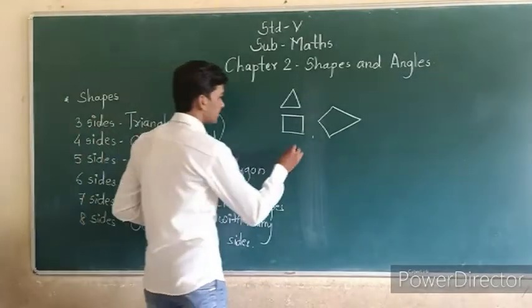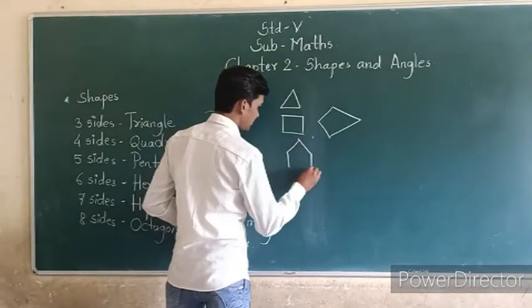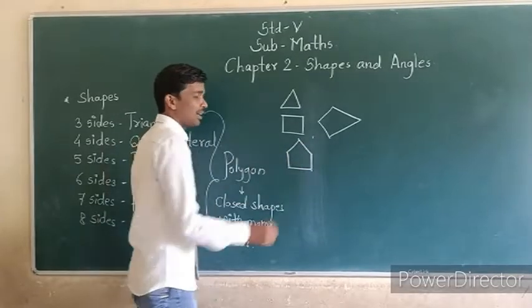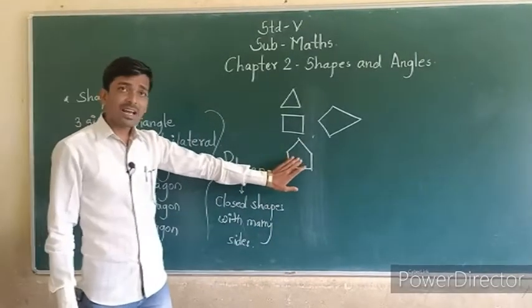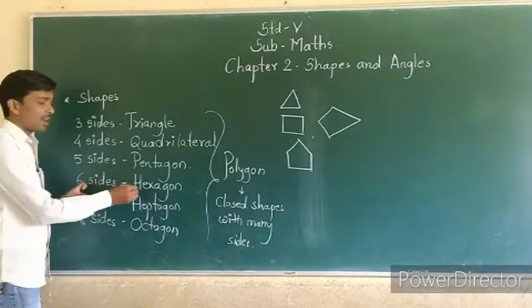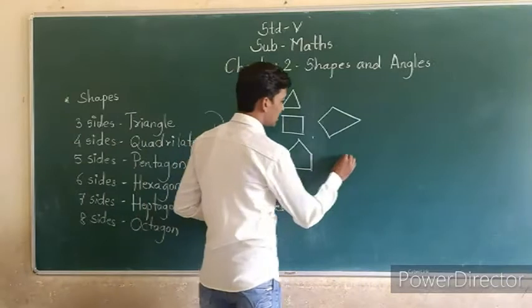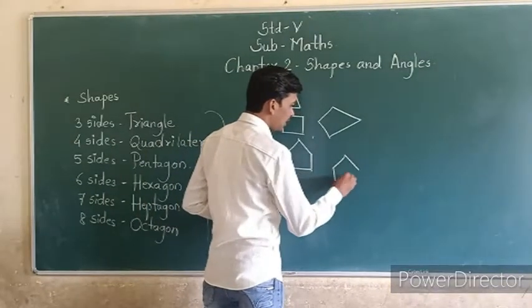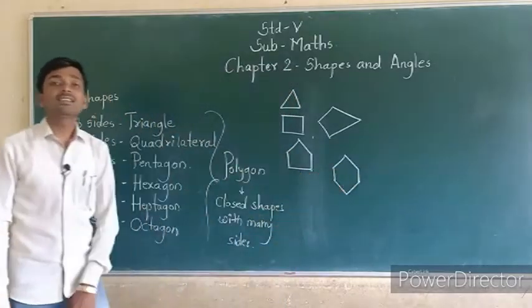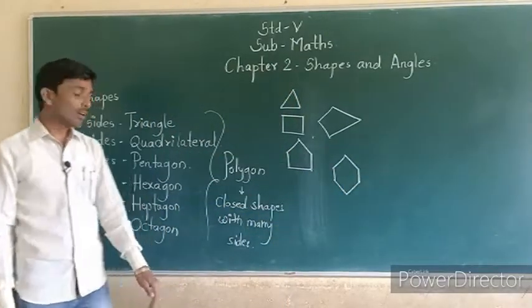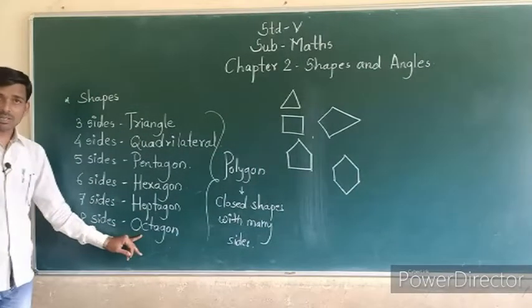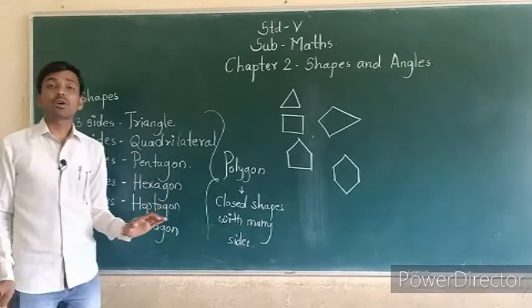Like that. See, how many sides does it have? 1, 2, 3, 4, 5. Means it has five sides. Therefore, it is called a pentagon. Six sides, hexagon. Six sides means, see, 1, 2, 3, 4, 5, 6. It has six sides, so that is called hexagon. Seven sides, heptagon. Eight sides, octagon. These are the names of shapes.